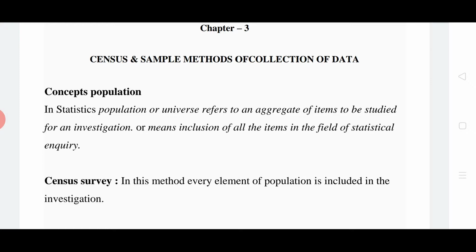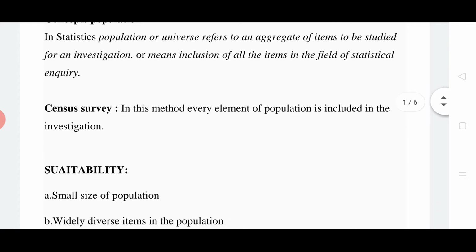When we collect data, if we are collecting all the items, that is basically called a population, which we are studying for an investigation. So that is called population. Population means an aggregate of items to be studied for investigation. Now there are two methods. One is census, the second one is called sample. We'll study first the census survey.